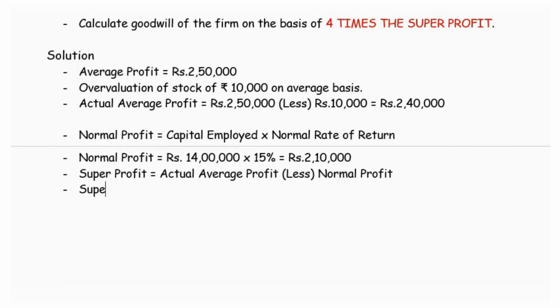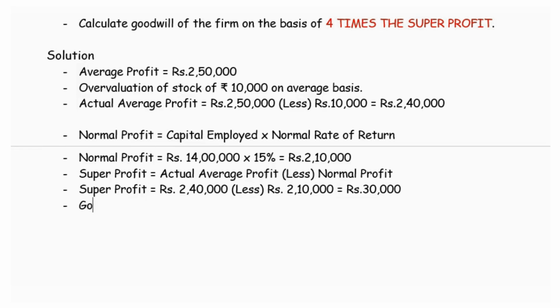So super profit in this question is the actual average profit, which we have estimated as 2,40,000. From this we deduct the normal profit. Normal profit we estimated as 2,10,000. So the super profit is rupees 30,000.